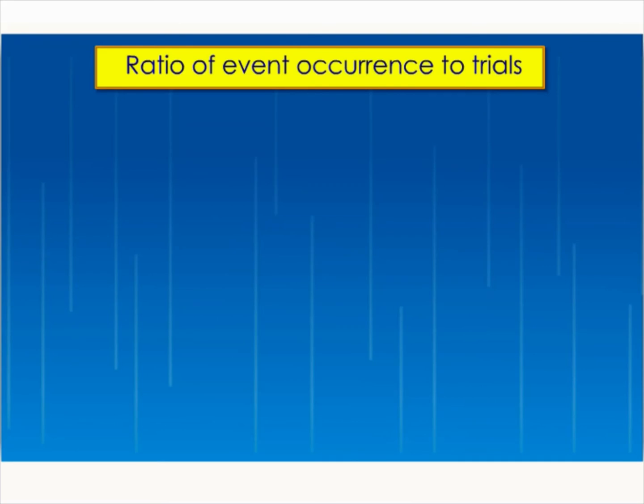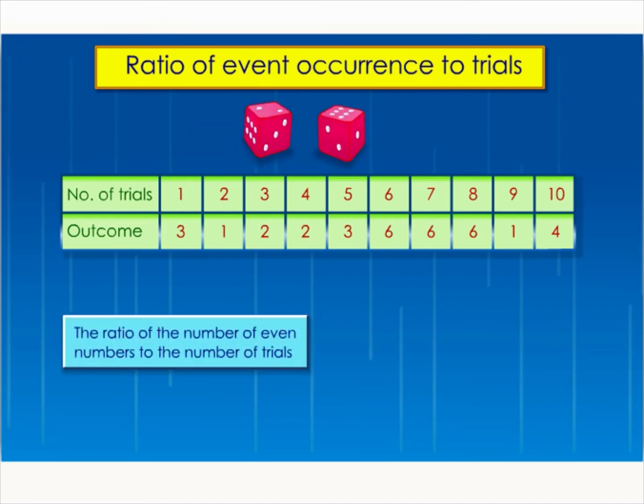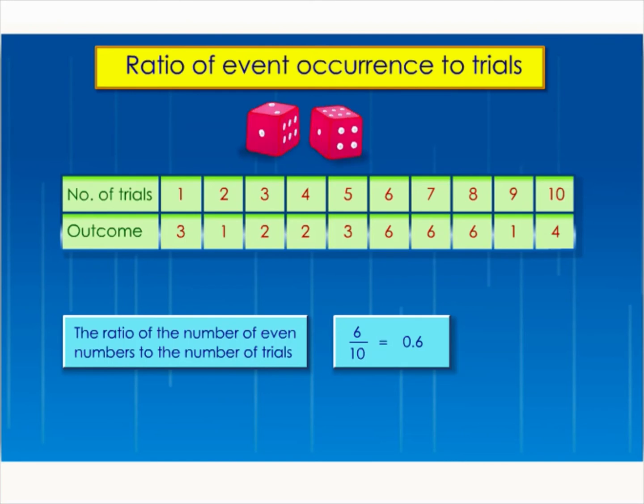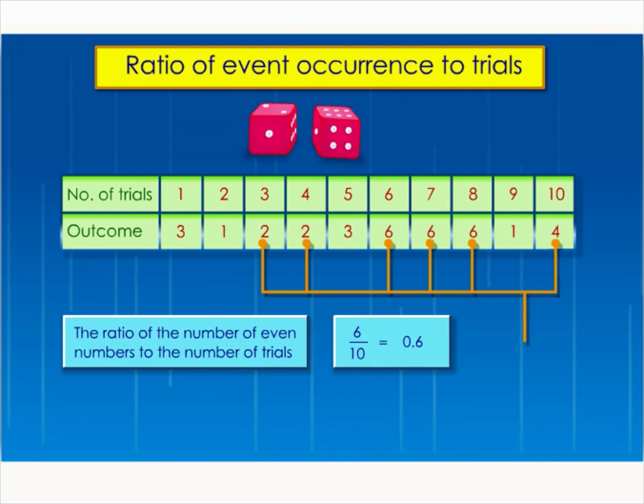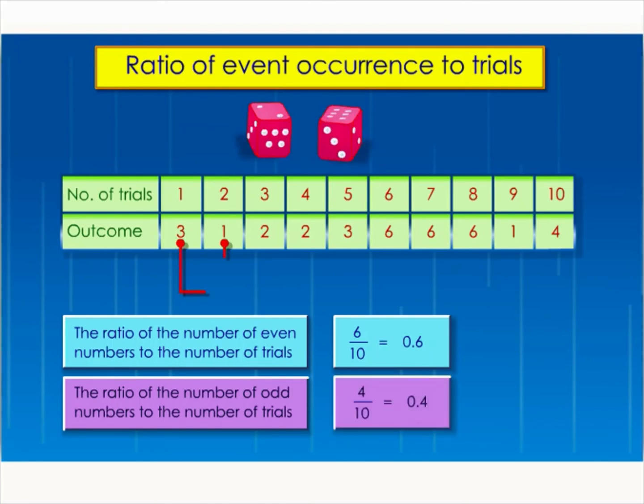Now, let's see how we can find the ratio. For example, a dice is rolled 10 times and the results are as shown in the table. From 10 tries, 6 outcomes result in even numbers. So the ratio of the number of even numbers to the number of trials is 6/10 or 3/5. The rest of the outcomes are odd numbers. Hence, the ratio of the number of odd numbers to the number of trials is 4/10 or 2/5.